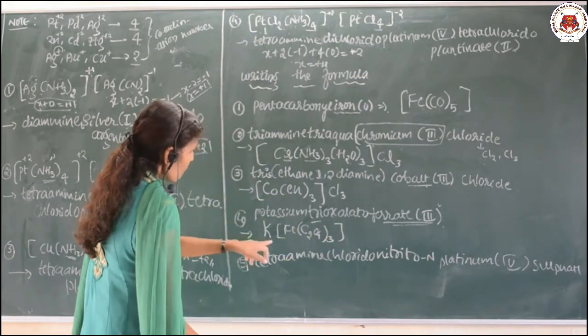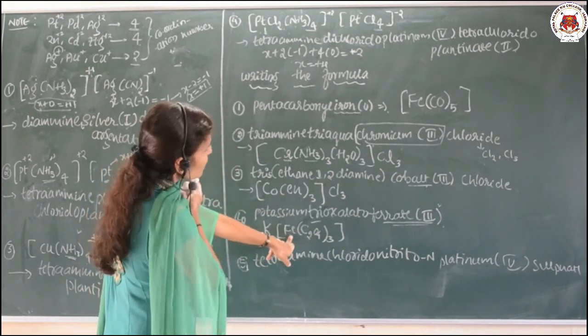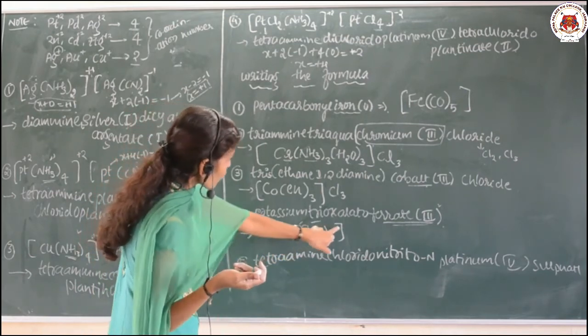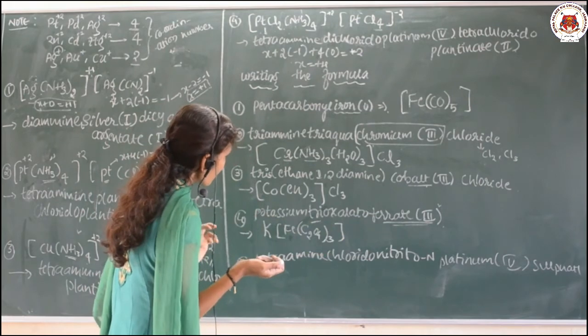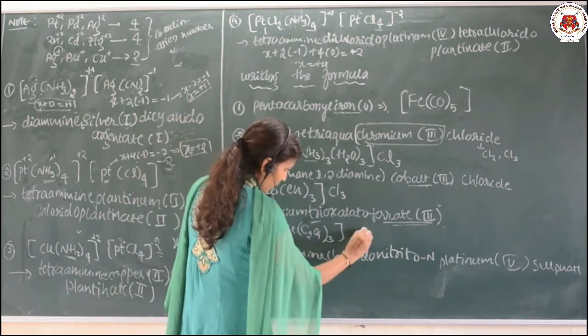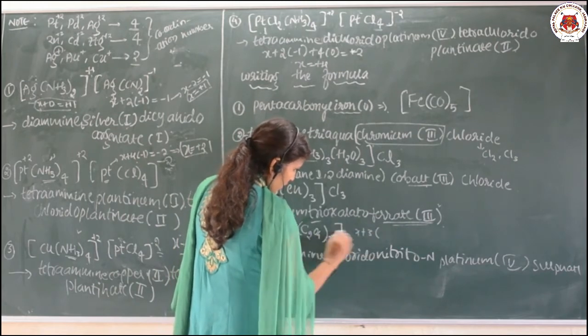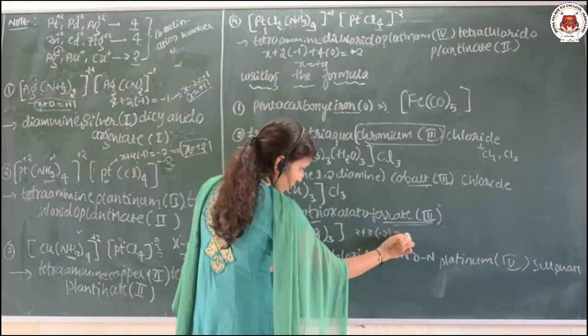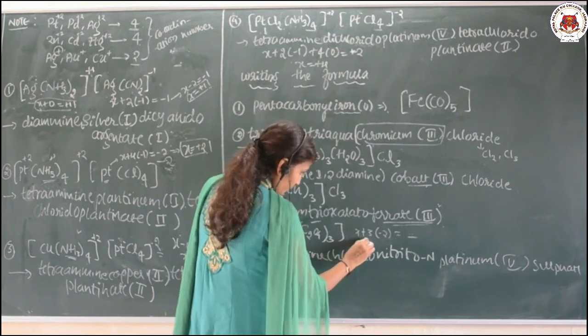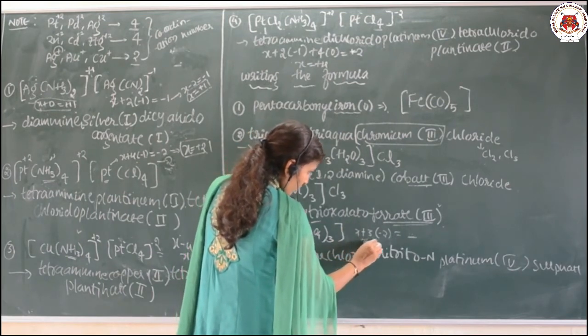Now I want to get the +3 state for the Fe. In order to get the +3 state for the Fe, what about the coordination sphere charge? See here, suppose this is X, Fe plus 3 into, this can give us minus, this I don't know, I want this answer as a +3. So X minus 6.